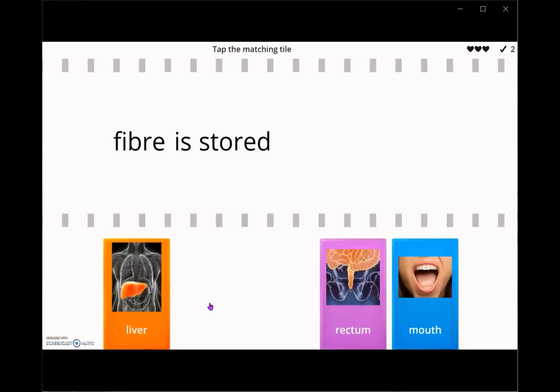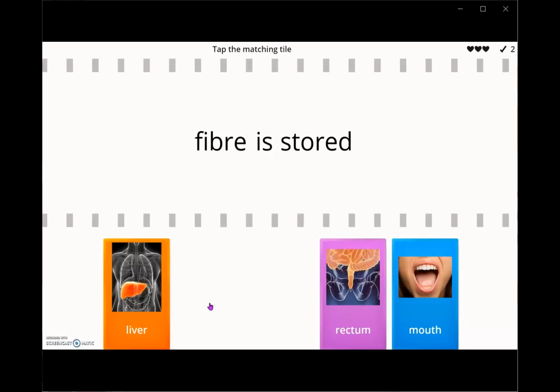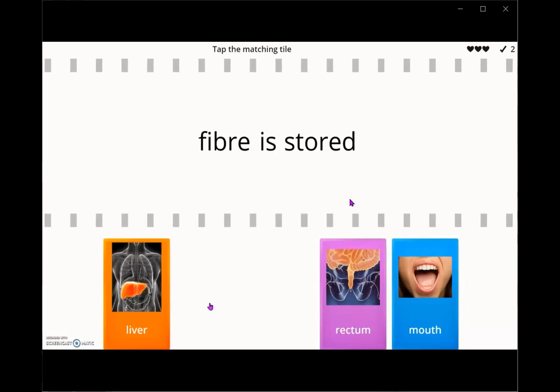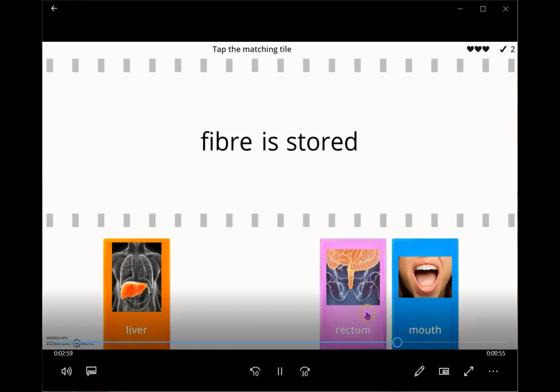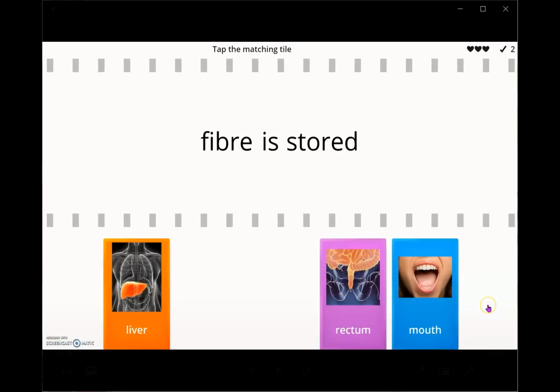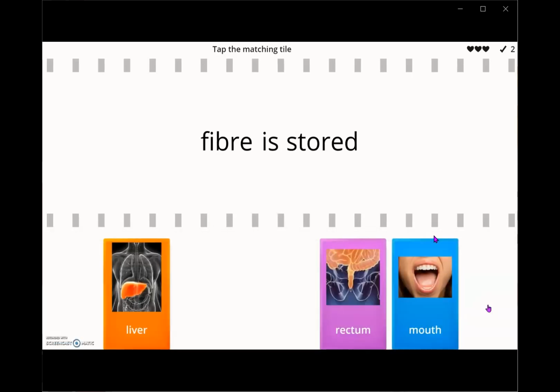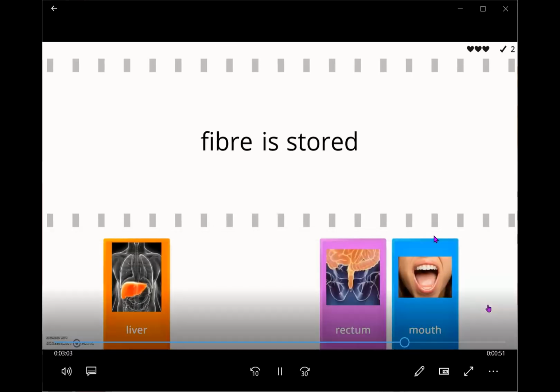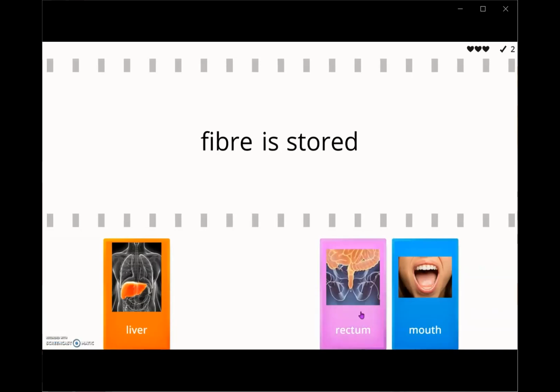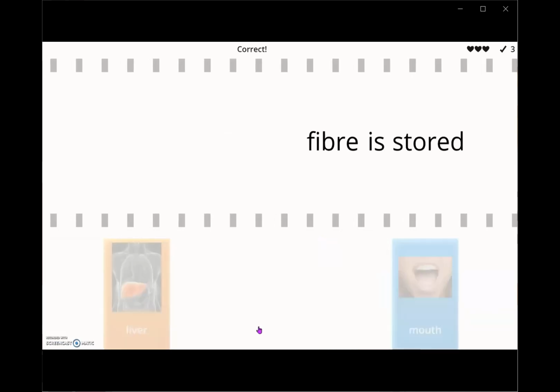The third one is the fiber is stored. Where does the fiber stored? In liver, mouth, or rectum? Rectum. Okay, let's see if correct. Rectum is correct. Okay, very good.